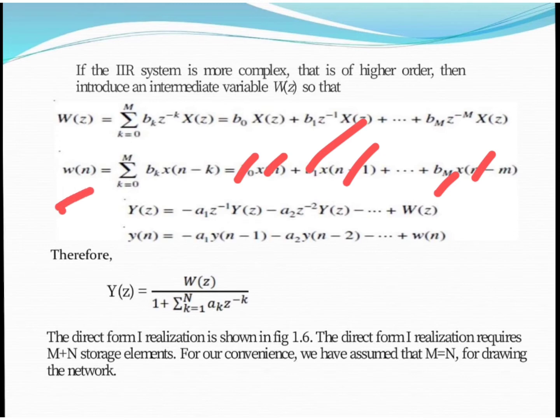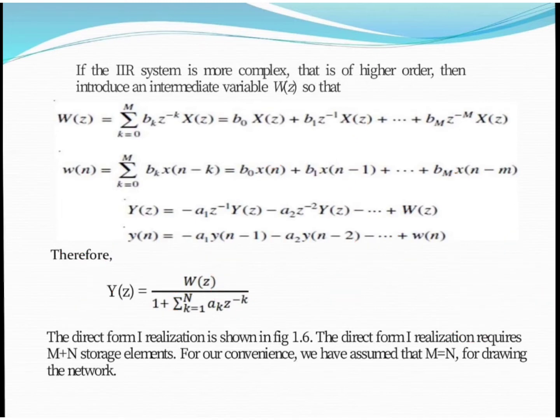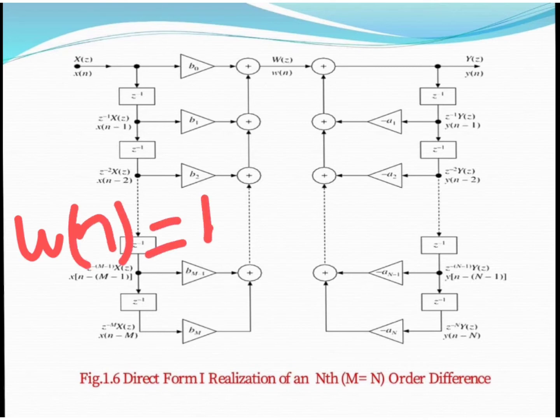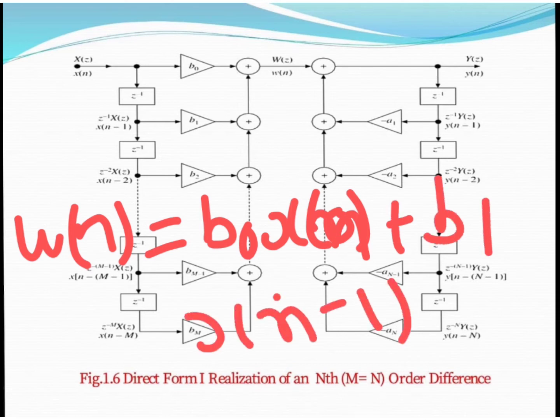So how can we implement this? As we know, the input is always here and the output is always here, and w(n) we introduce in between these two. First of all we implement this equation: w(n) equals b0 x(n) plus b1 x(n minus 1), and so on.